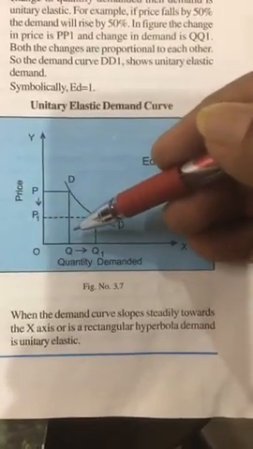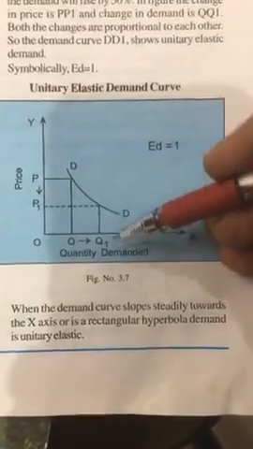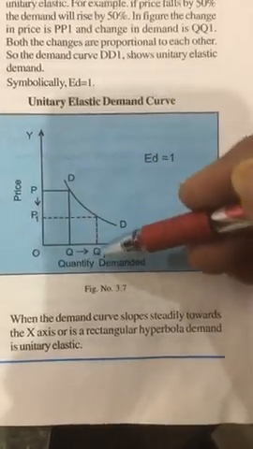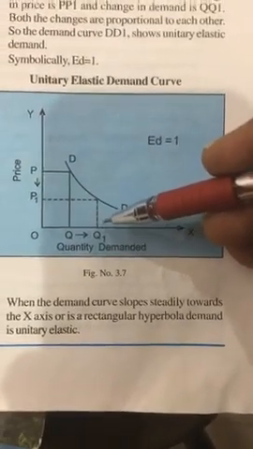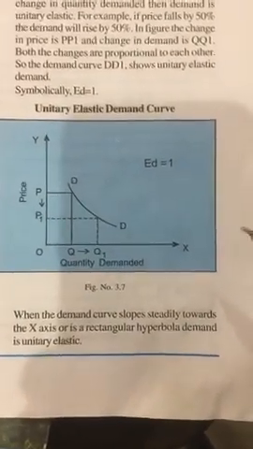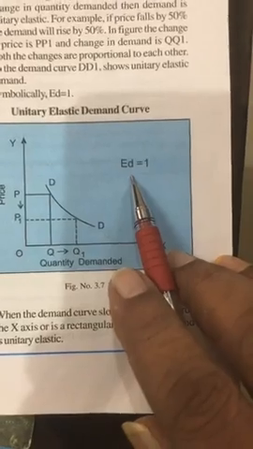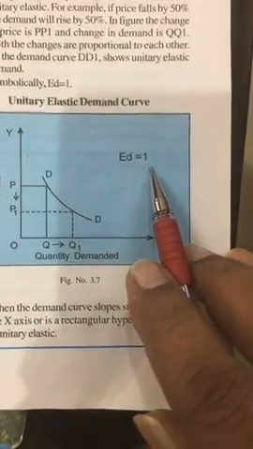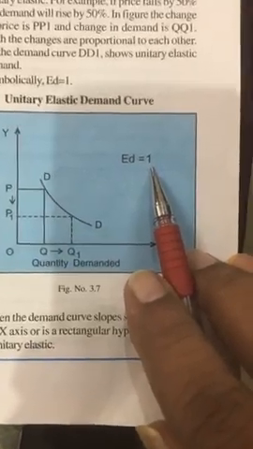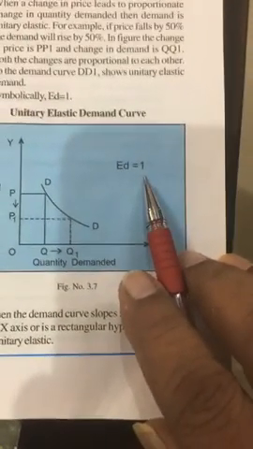So in the exam you should draw by measuring it, draw 1 centimeter here, 1 centimeter here, and connect the dot points, so that your answer will be correct. Now numerically, elasticity of demand is equal to 1. So this is the third type of elasticity of demand we saw.